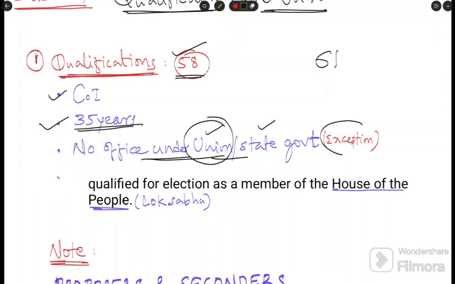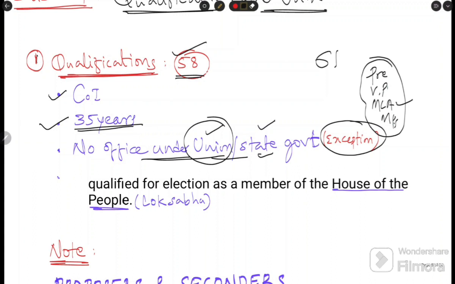There are some exceptions. What are those exceptions? The president, vice president, MLAs and MPs. These also hold offices under the union or state government. For example, MLAs hold government posts under the state government, and the president, vice president and MPs hold posts under the union government. Although they hold posts, they can contest the presidential election. This exception is given in the Constitution itself.